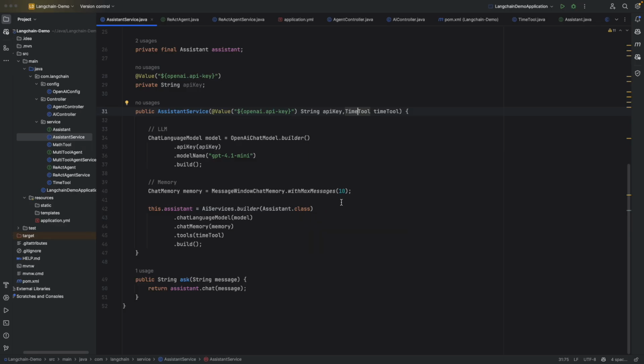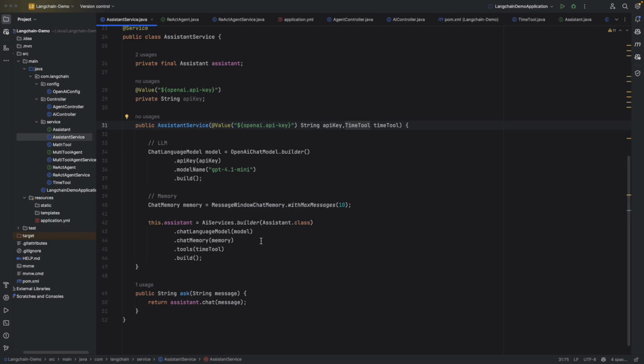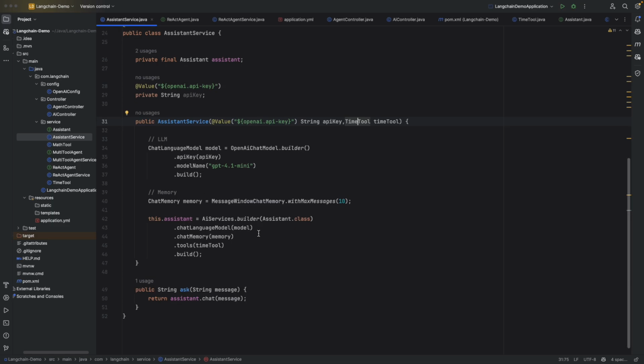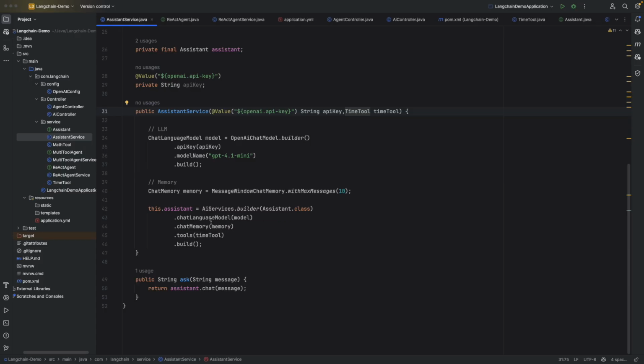Okay, and next finally I'm initializing the assistant with the AI service builder. I'm using the builder pattern here. First of all I need to add the chat language model, the model that I have added over here, then the chat memory and the tool that can be used if it is needed. Then finally it is building that AI service. Once this API or this function is called, it is going to call this chat, and it is going to give us a response.